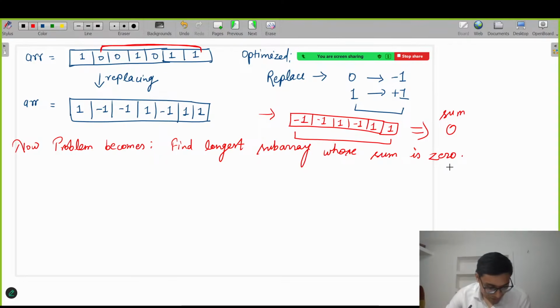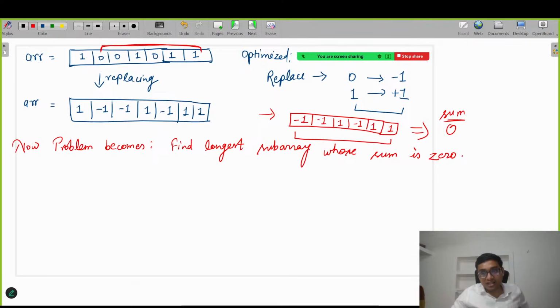Someone is saying, sir, can you please repeat the problem statement? See, the problem statement is very clear. We need to find out the longest subarray in which the number of ones and number of zeros are equal. So in the optimized version, what we are doing is replacing 0 with -1 and 1 with +1. After replacing, this particular subarray will become like this.